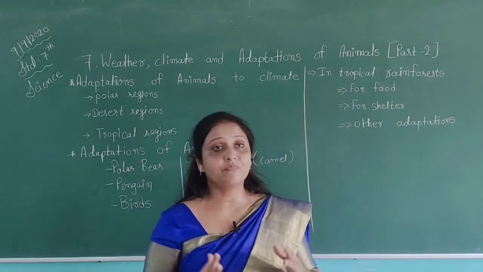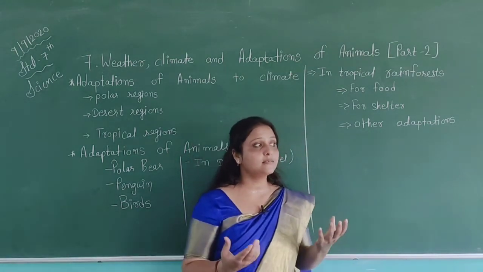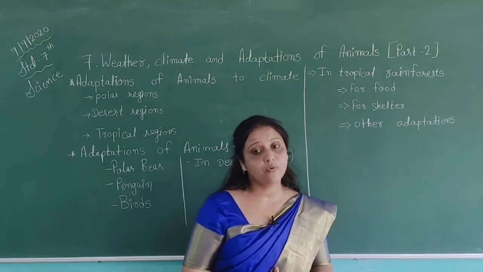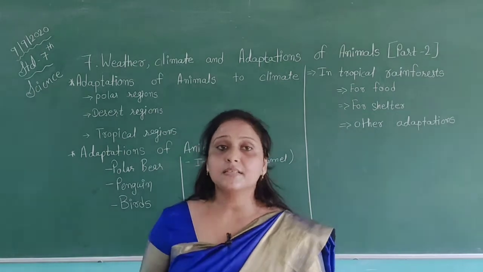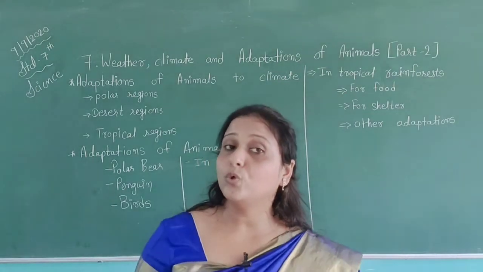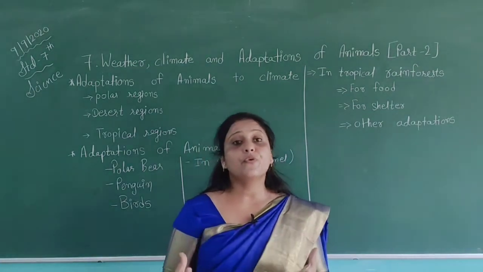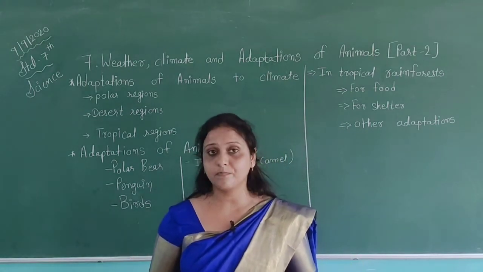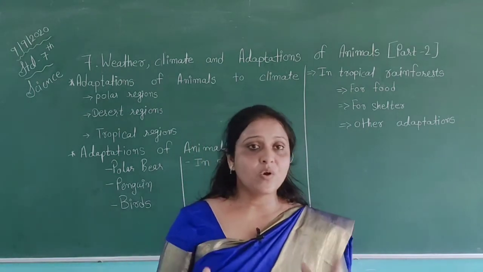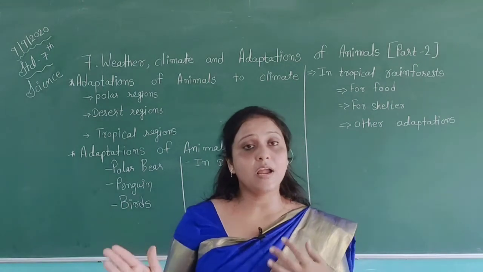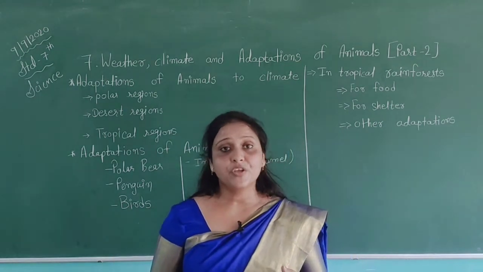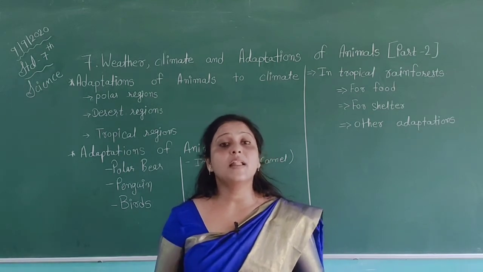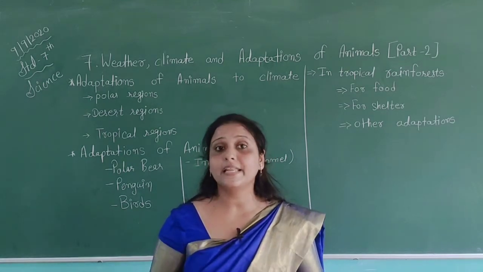Adaptation for food. The animals and plants which live there also have some types of adaptation for food, as there is competition for food. We all know to get food, if we want to eat something, it will not be easy for us. At present, you are a student and your father is doing a job, so you cannot face any problem for getting food, but your father has suffered from many problems to get food.